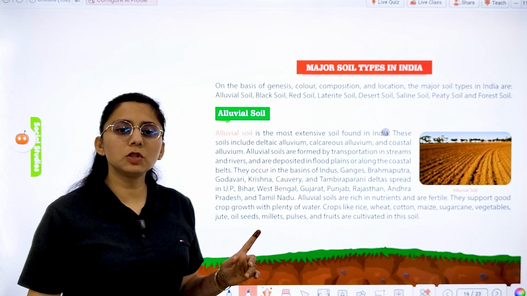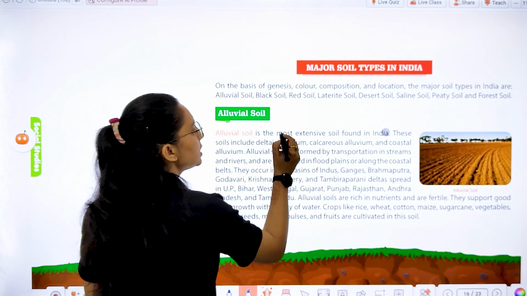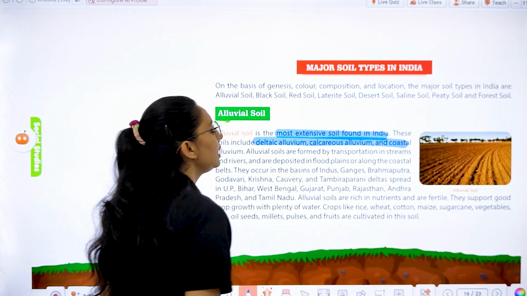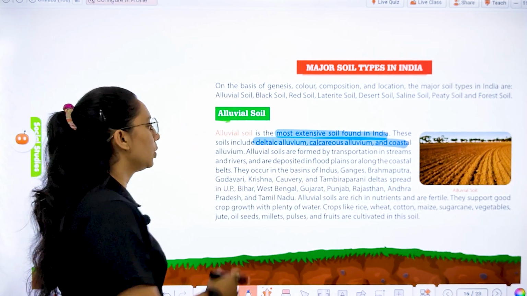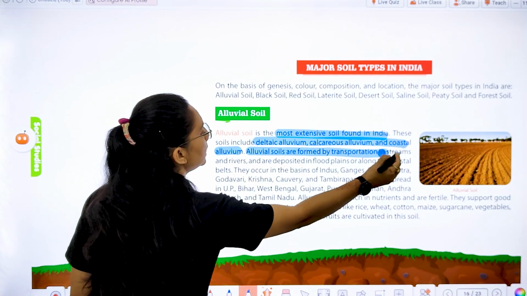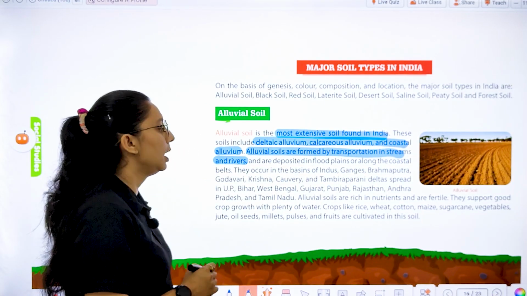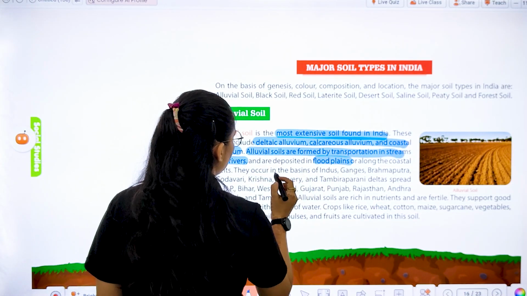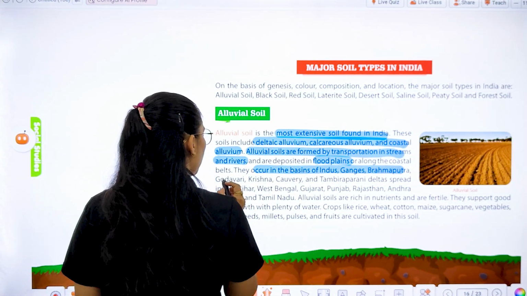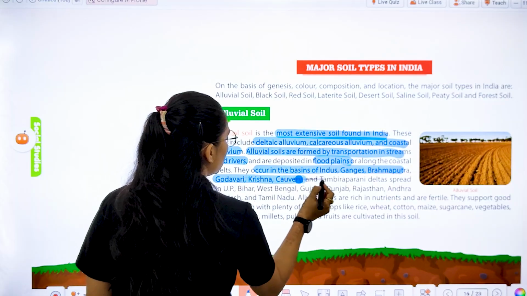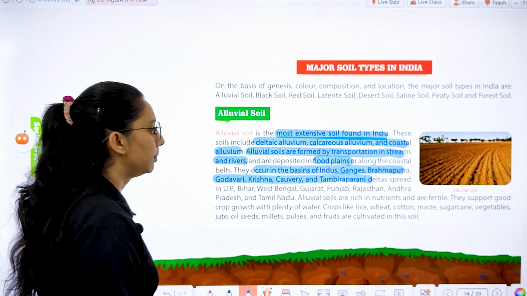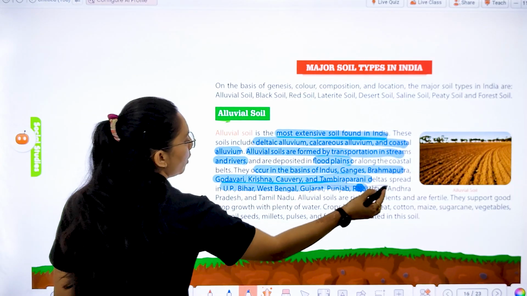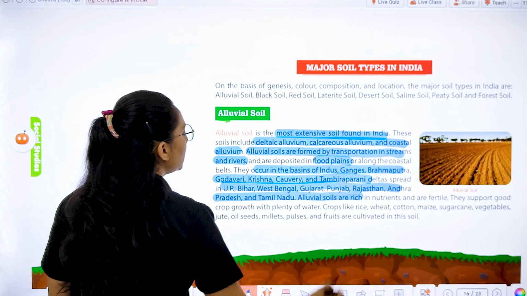We have alluvial soil. It is the most extensive soil found in India. These soils include deltaic alluvium, calcareous alluvium, and coastal alluvium. It is formed by the transportation of sediments by streams and rivers, which deposit them in the floodplains along the coastal belts. They occur in the basins of the Ganga, Brahmaputra, Indus, Godavari, Krishna, Kaveri, and Tamirabarani delta, spread across UP, Bihar, West Bengal, Gujarat, Punjab, Andhra Pradesh, and Tamil Nadu.